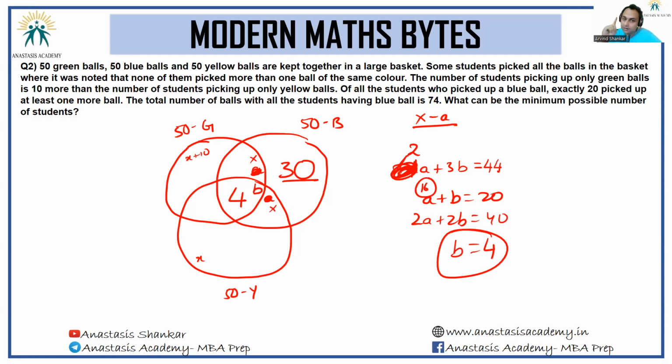Now the critical part of decision making comes into play. See, final question is, what is the minimum possible number of students? I want to minimize the number of students. If I want to minimize the number of students, I want maximum count of people to go here. I want maximum count of people to go in the overlap region of green and yellow. How do I ensure the maximum count of people goes there?